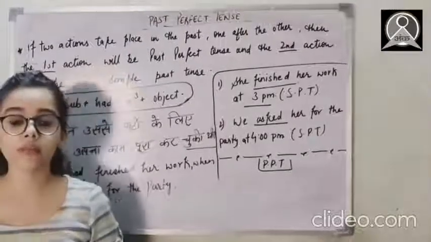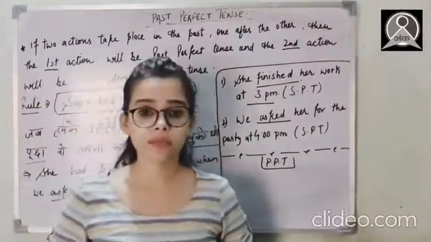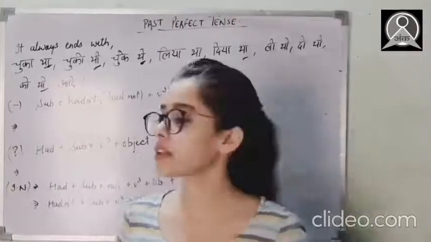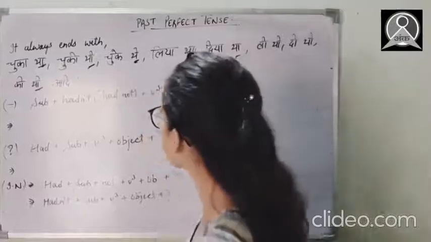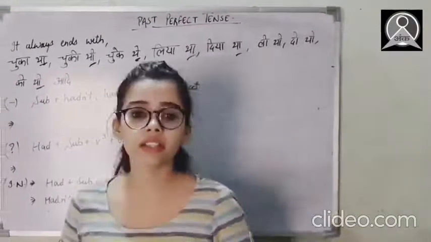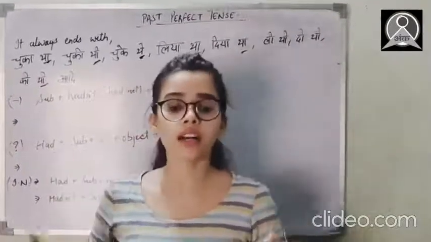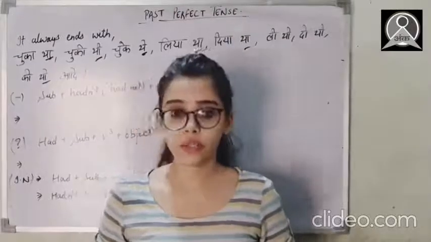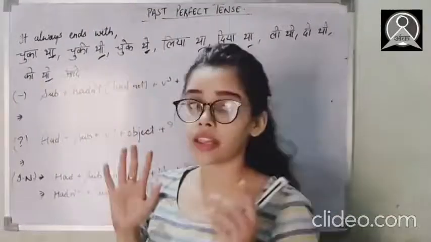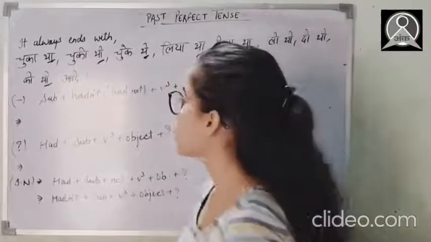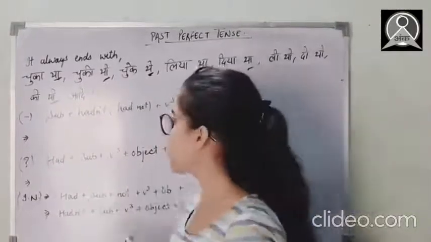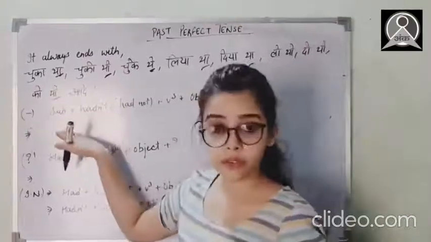Now we are going to talk about the identity of past perfect tense. Identity says here that the sentences ending with चुका था, चुकी थी, चुके थे, लिया था, दिया था, ली थी, दी थी, की थी, and etc. come in this category. Okay, and tha, thi, the, this thing plays a very important role in this tense. Okay, so now let's have a look at the negative part as well.